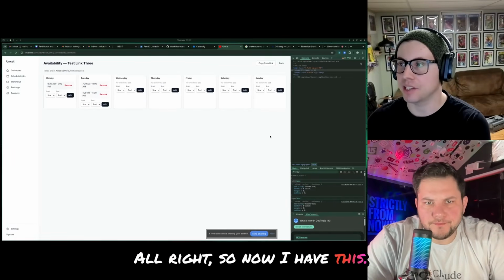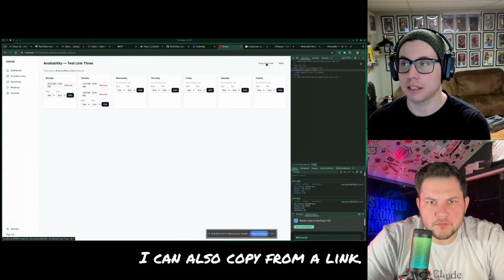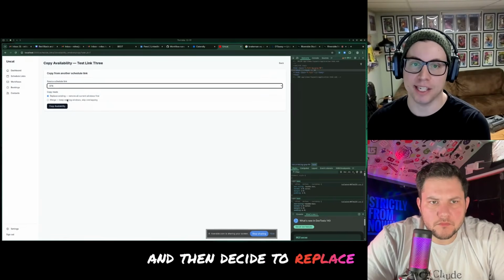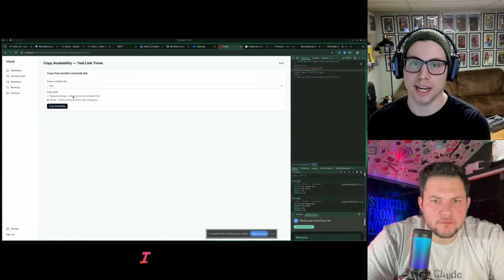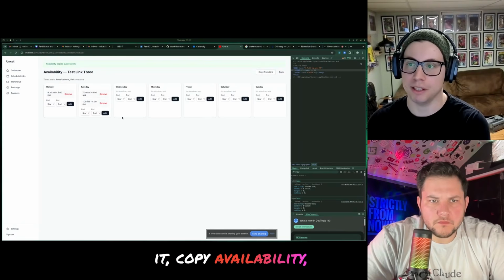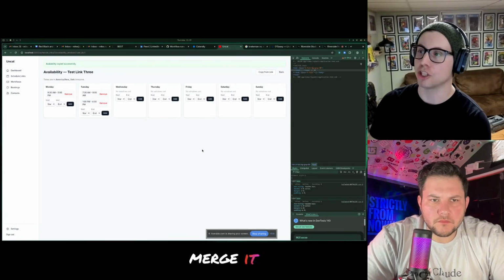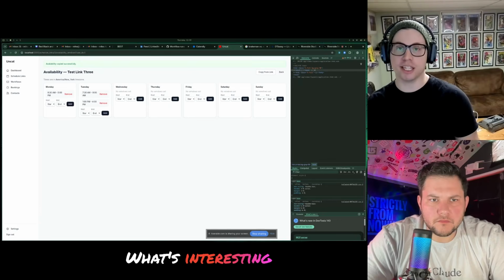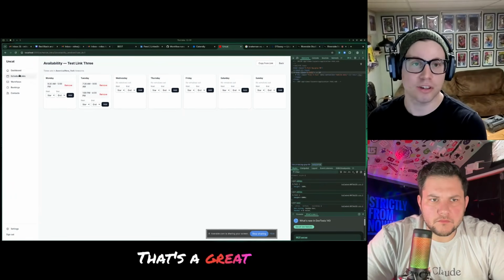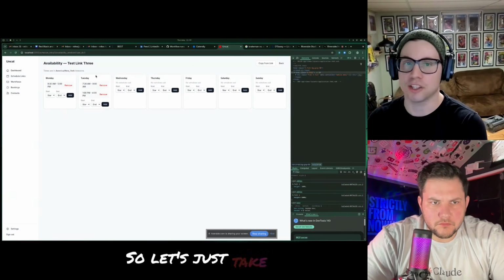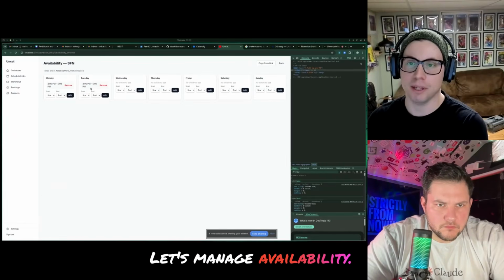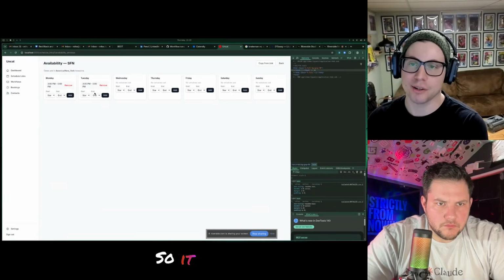All right, so now I have this. I can also copy from a link. I can copy from another scheduling link and then decide to replace existing or merge. So if I want to copy from SFN and merge it, copy availability, it'll merge it all in. Now, what's interesting is that didn't seem to work. That's a great example of something that didn't seem to work. So let's take a look again at schedule links. What should it have done? Let's manage availability. It overlapped. So it probably did work.